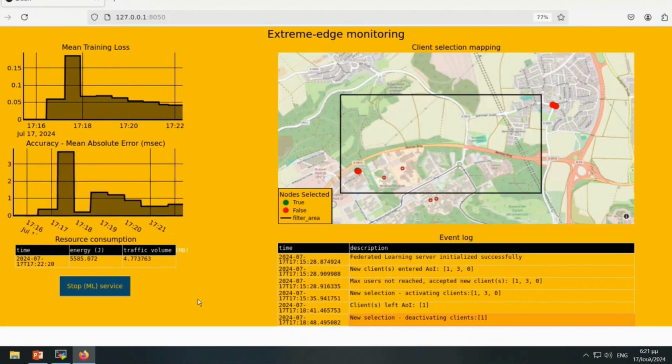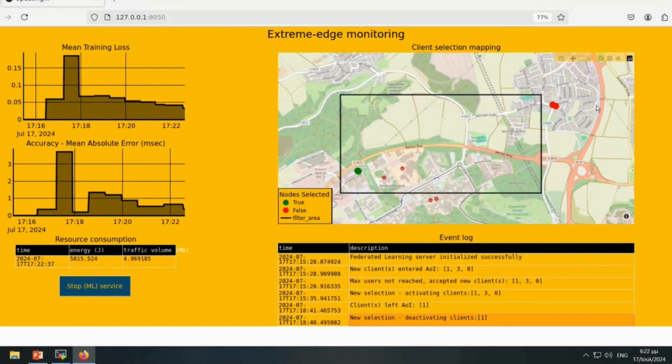As you can see, the end user has a complete view of what is going on throughout the system, not only in regards to the processing nodes, but also the global centralized statistics, such as the progress of the training task, the resource consumption, and all the major event logs that occur in the system, and is able to monitor and even stop the process at all times, giving complete control over the system.